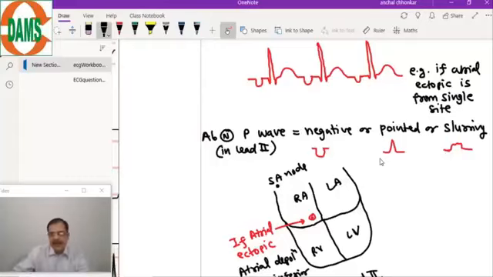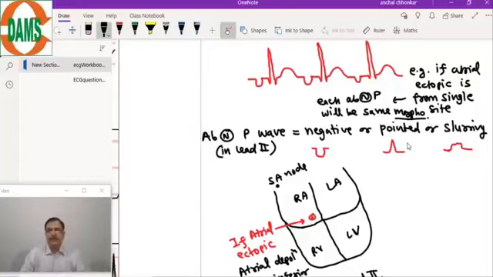So if the atrial ectopic is from a single site, each abnormal P wave will have the same morphology. This is known as unifocal atrial tachycardia.